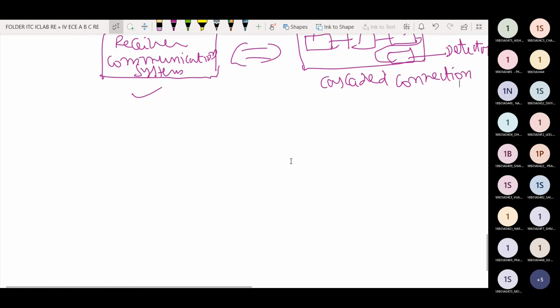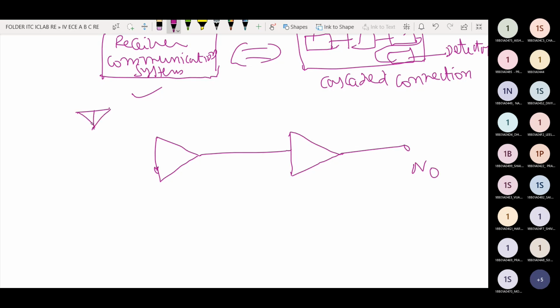Okay, next step: for derivation simplicity we use only two blocks, that means the RF amplifier and mixer blocks. Consider two blocks only. This is N0 noise. This one is the antenna. The antenna is projected towards free space. This antenna is connected to the first block.